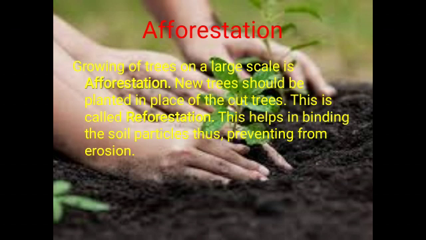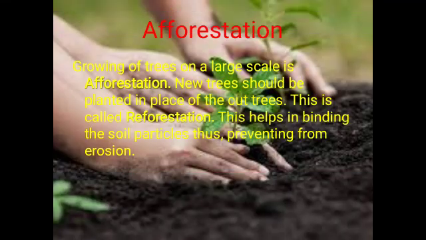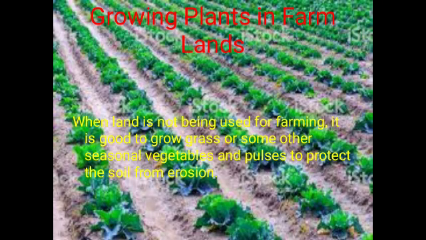If we continue planting trees, it will help in binding the soil particles, thus preventing the soil from erosion. Planting grasses on hillsides also helps to stop water from carrying away the soil. Next is growing plants in farmlands.